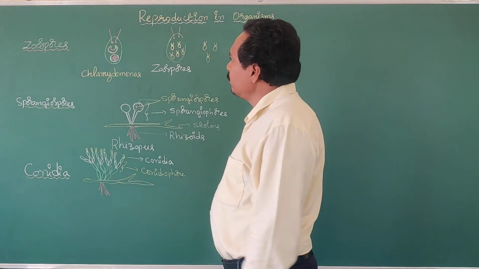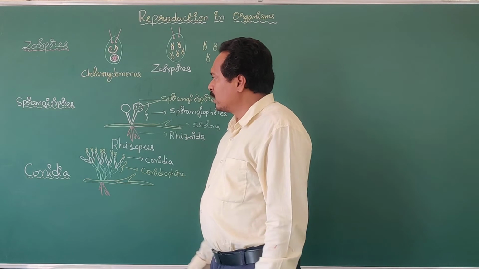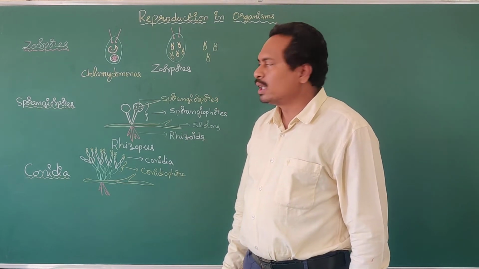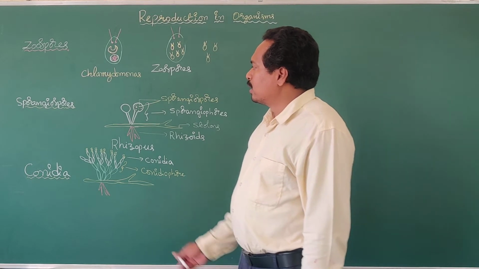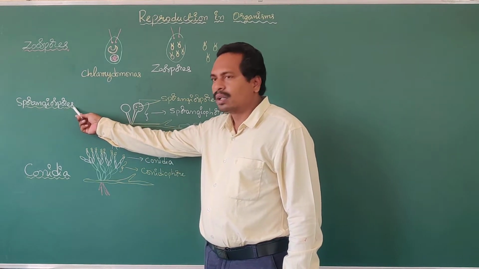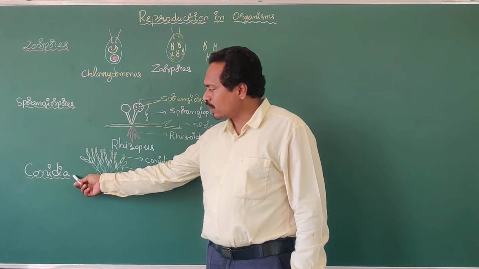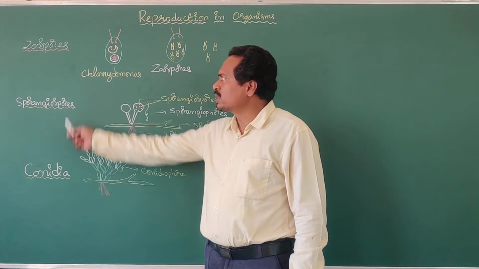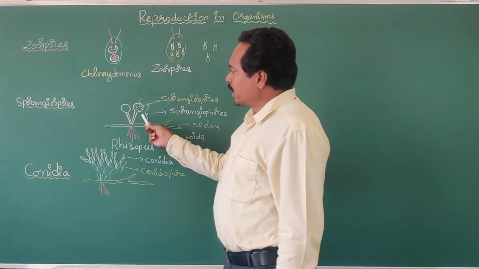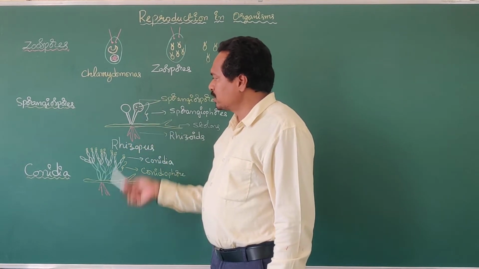Next, the sporangiospores. Some of the fungi reproduce asexually by the formation of sporangiospores. Sporangiospores are non-motile spores. Conidia are also non-motile spores. Zoospores are motile spores. So some of the fungi reproduce asexually by the formation of sporangiospores.